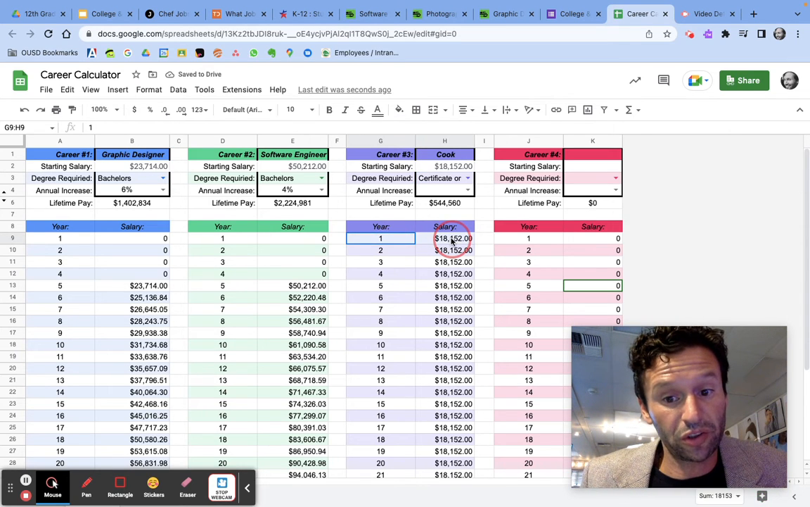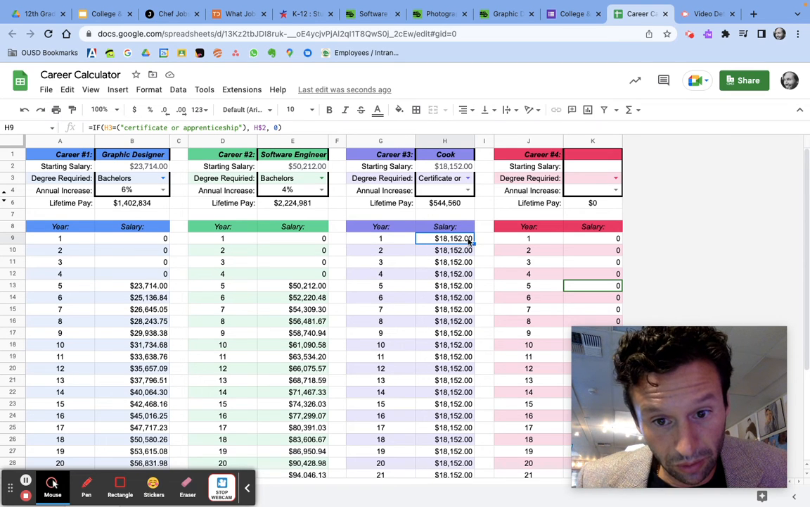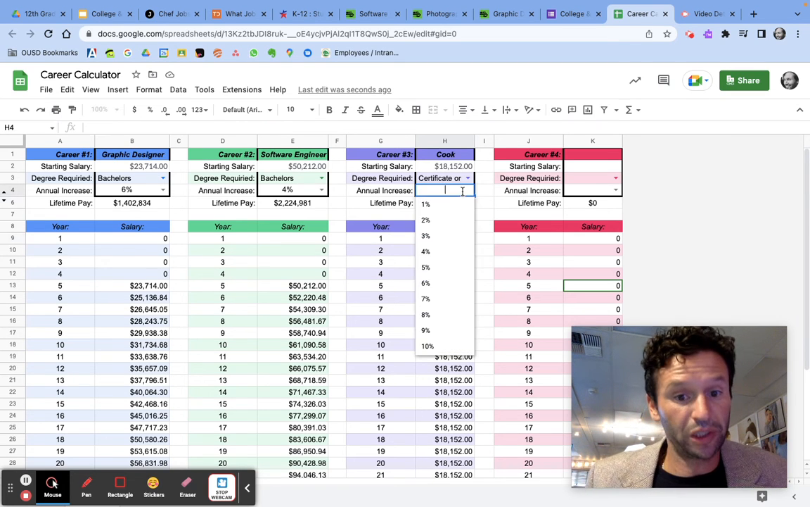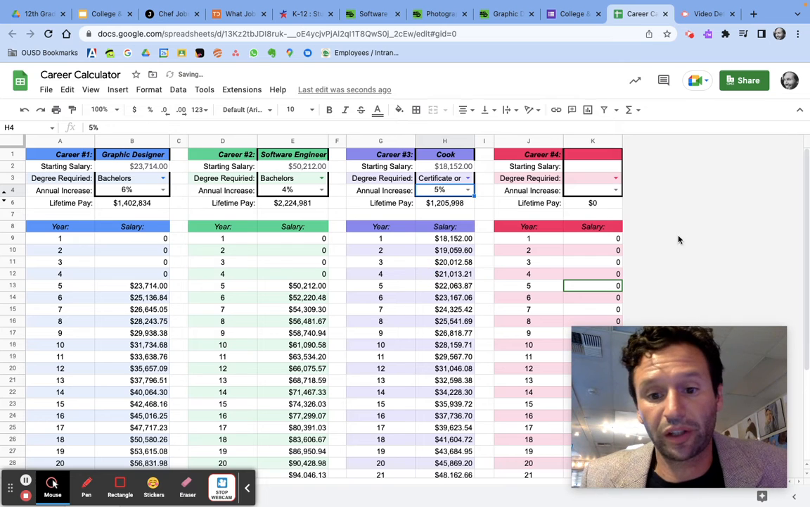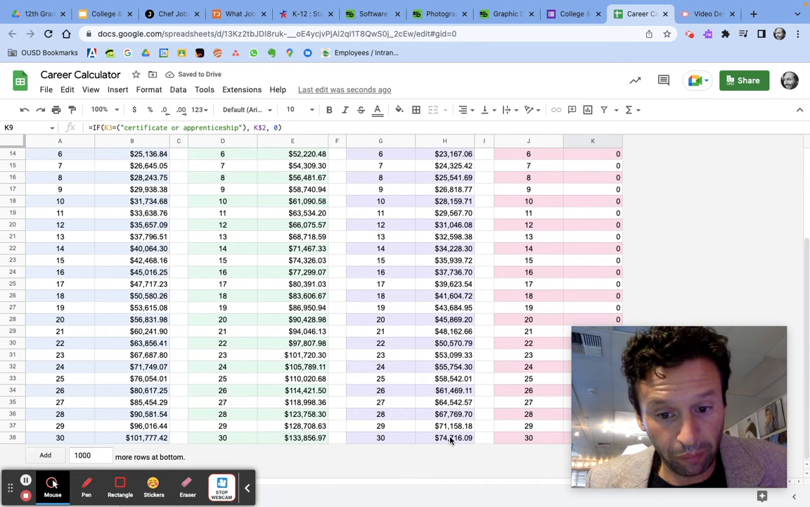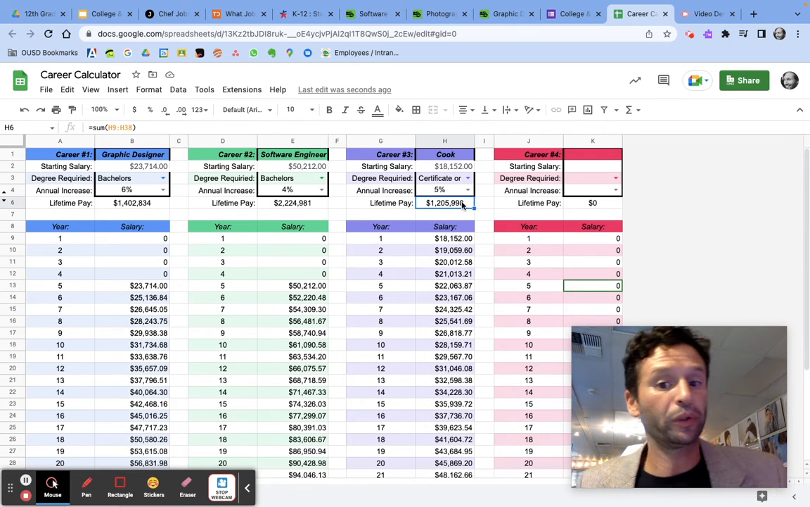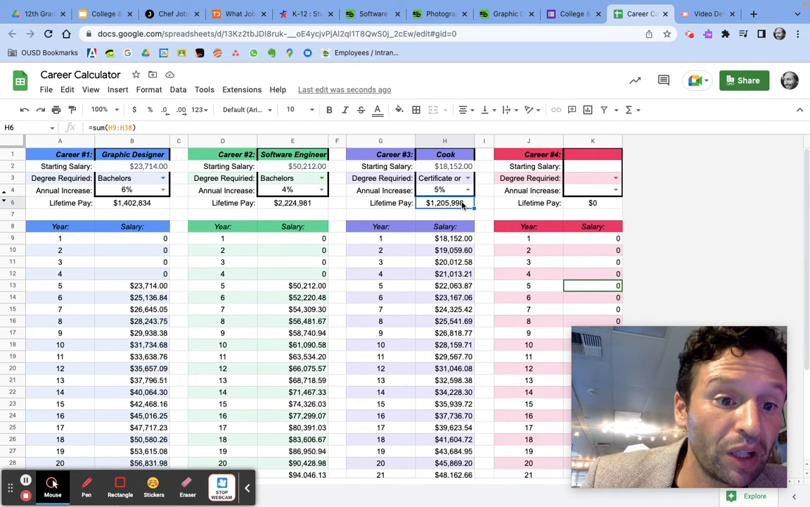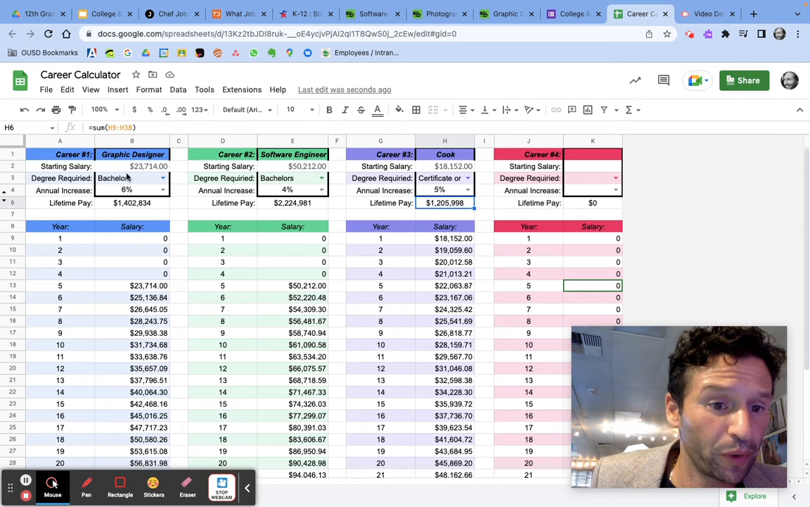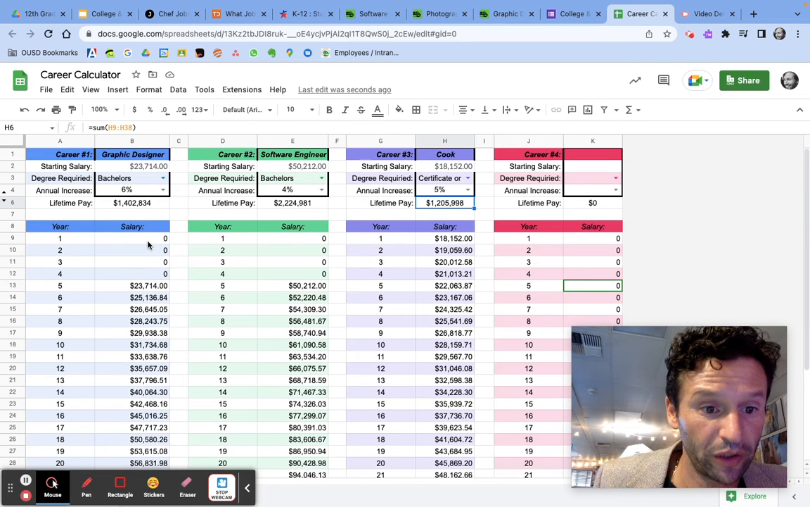You can see that I'm going to start making money right away. And I'm going to give myself some raises. Let's give myself a 5% raise every year. By the end, I'm going to be making some money, and I started a lot earlier. So I might make $1.2 million over time. You can still see, though, that this person, a graphic designer, made more money in their lifetime, even though they started 4 years later.